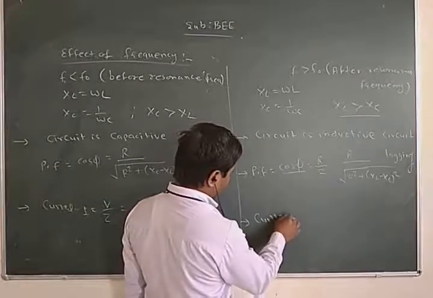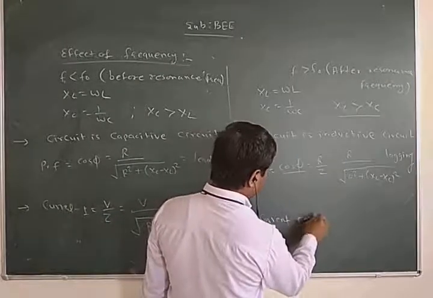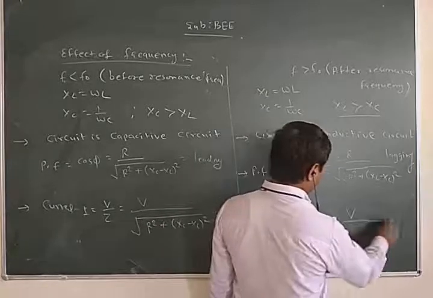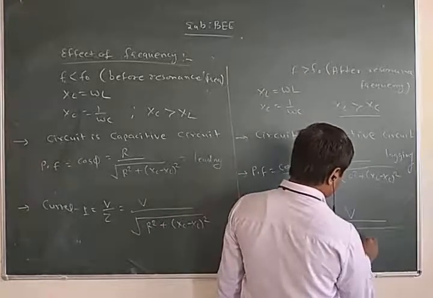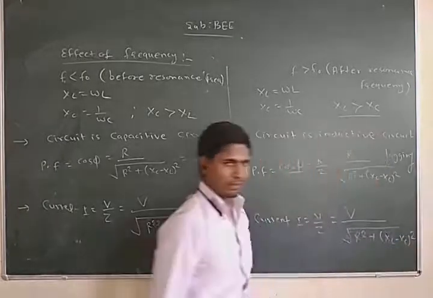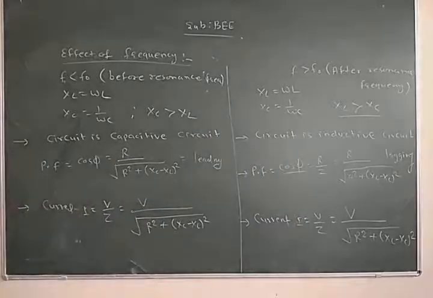Current in the circuit I is equal to V upon Z, or V upon square root of R squared plus (XL minus XC) squared. So this is the current in the RLC series circuit after resonance frequency.